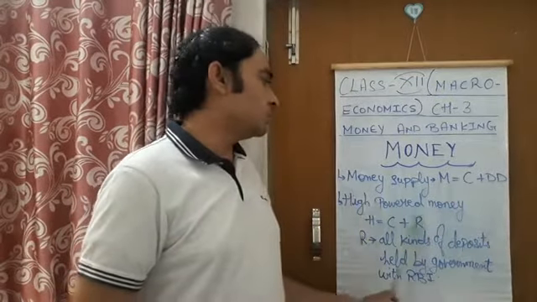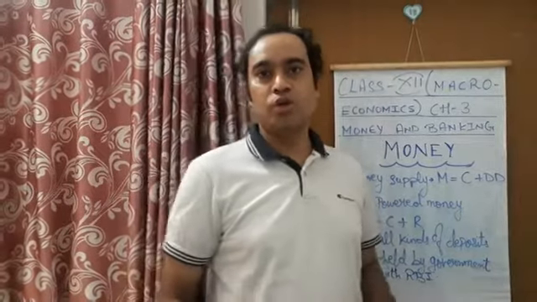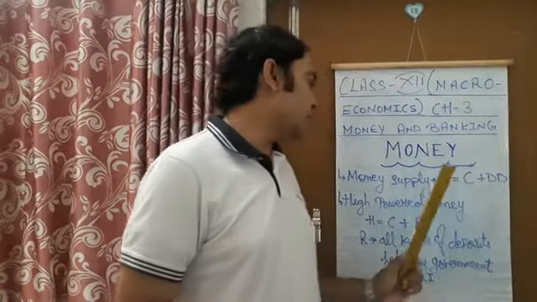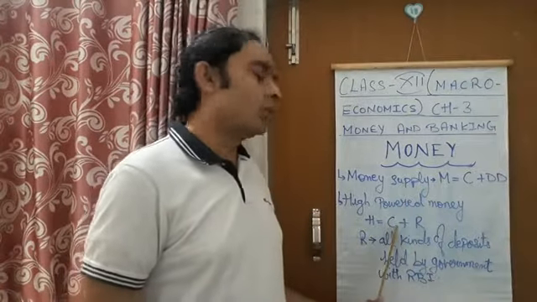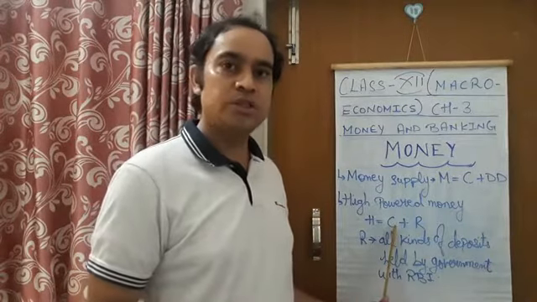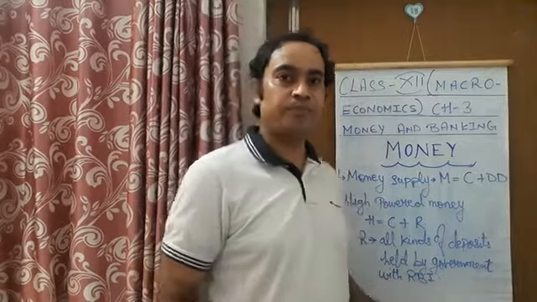Then another term that comes up is high powered money. So what is this high powered money actually? High powered money includes all the currency, that is coins and notes, as well as R. What is this R actually?